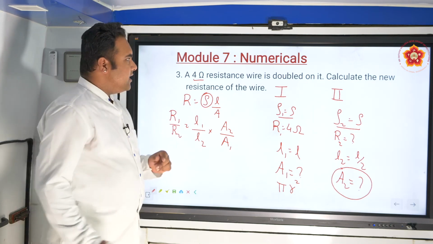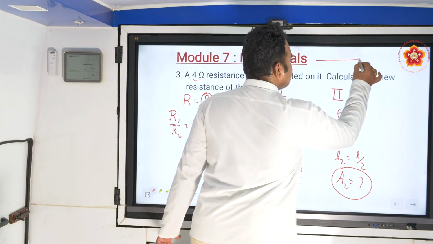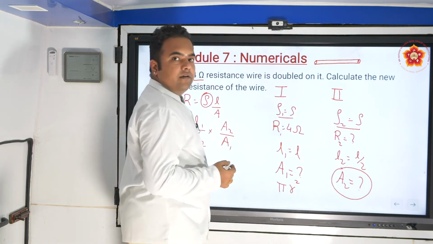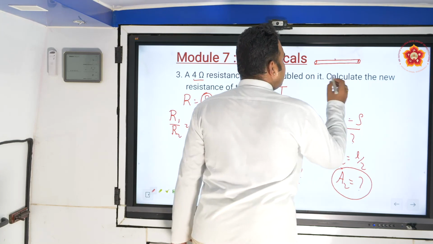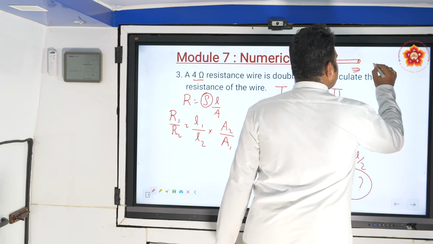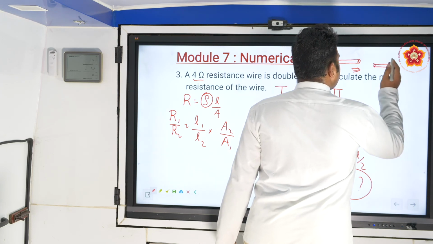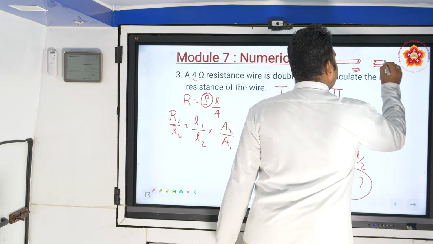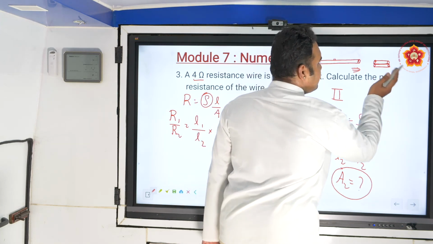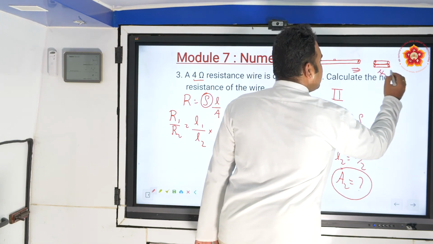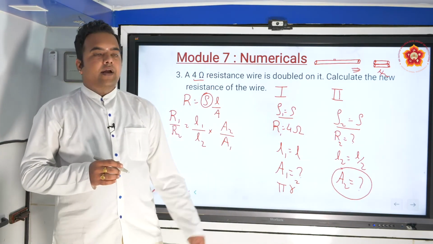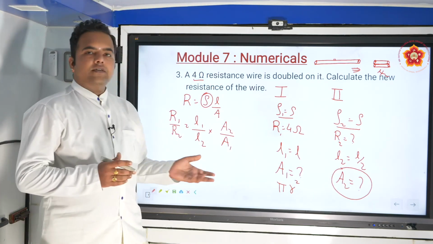Initially the wire was like this. This is the radius r. Now we have doubled it, which means in the second case we have made it like this. So at this point we have doubled the wire. The length has become shorter now, L by 2. Now carefully you have to think, how will the radius become now? What will the radius become? And because of this radius, what will the area be, and then what is the new resistance?